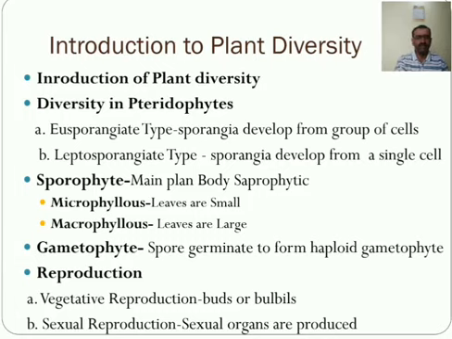For example, Lycopodium, Equisetum. In heterosporous forms, the male and female prothalli are on separate thalli. Okay, so in monoecious the male and female structures are on the same thallus, and in heterosporous the male and female structures are on different or separate thalli.